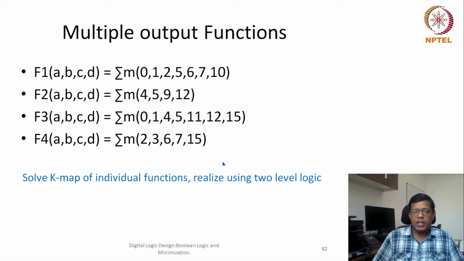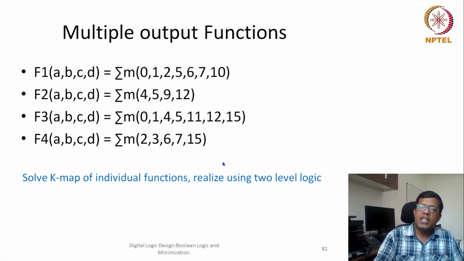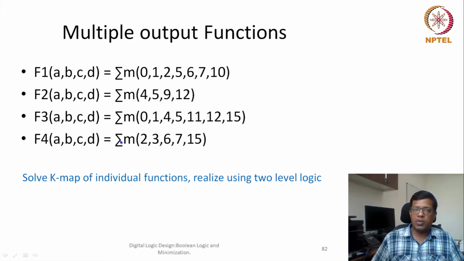So what would be the impact? The fan out of that particular gate would increase. Let's say there is a common product term which is there in this function as well as this function. That means we can instantiate that product term once, but the output has to go to f1 as well as f2. So the fan out of that particular gate would increase. But effectively it's a good optimization, because we are reducing the area with a slight increase in the delay. Delay would increase because otherwise fan out would be 1, but now fan out is 2.